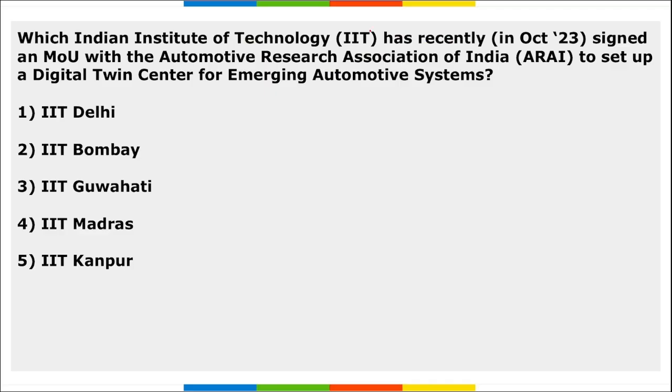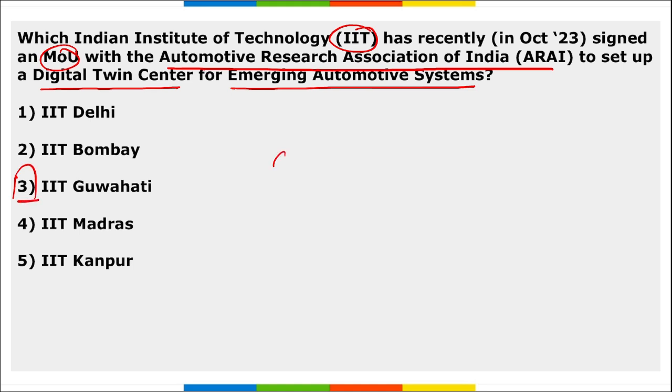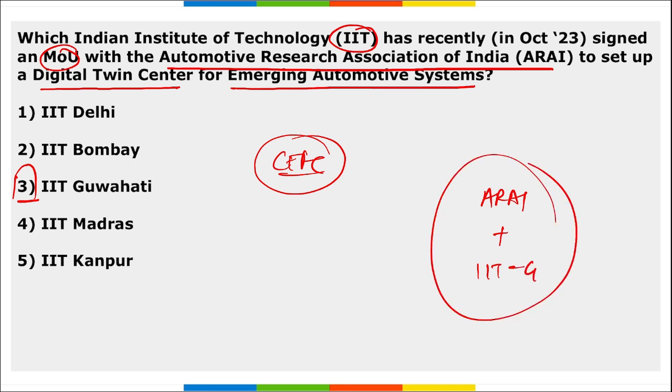Which Indian Institute of Technology, that is, which IIT has recently signed an MOU with Automotive Research Association of India to set up Digital Twin Center for Emerging Automotive Systems? Which is that IIT? It is IIT Guwahati. Correct? This CEFC, that is Common Engineering Facility Center, titled Digital Twin Center for Emerging Automotive Systems, was set up. And remember, for this an MOU was signed by ARAI and IIT Guwahati. Correct?